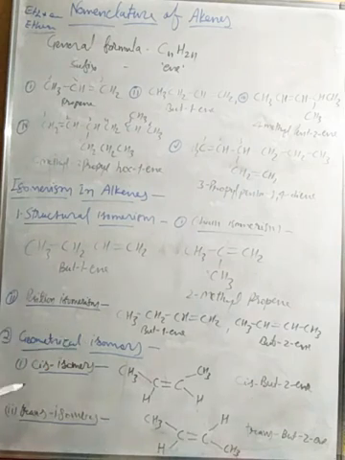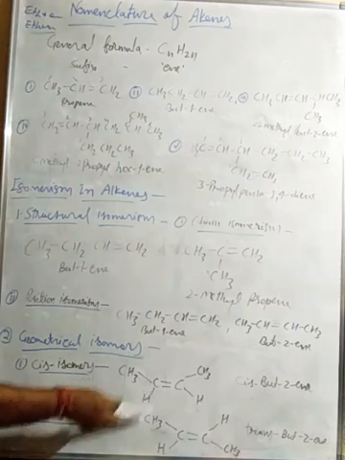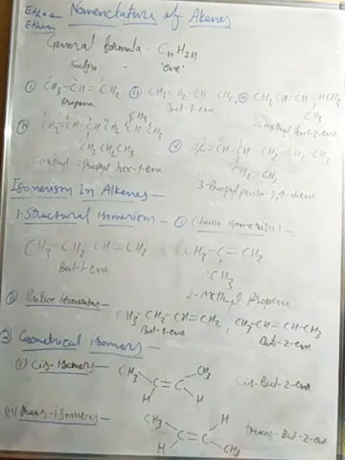And geometrical isomers are also of two types. One is cis isomers. Cis isomers means one side has the same atom or group of atoms, and the other side has the same group, right?